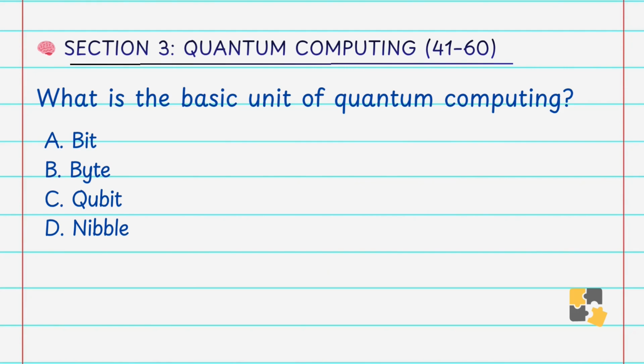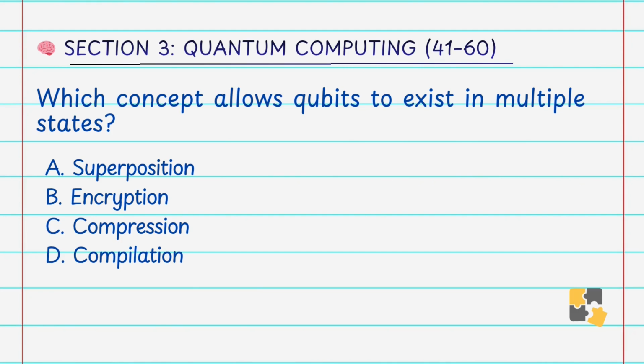Okay. Which concept allows the qubit to exist in multiple states? A. Superposition, B. Encryption, C. Compression, D. Compilation. Answer is A. Superposition. Superposition allows a qubit to represent both 0 and 1 at the same time. That's why answer is A.